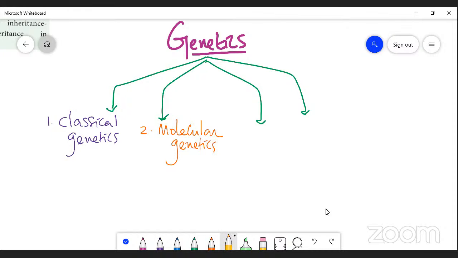The third type is population genetics. And the fourth category is quantitative genetics.